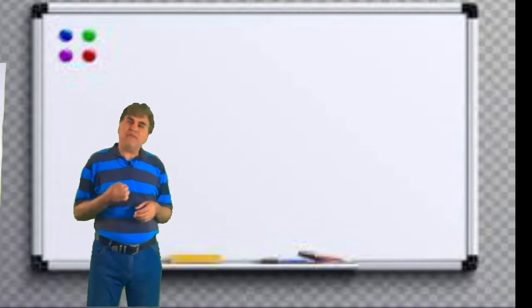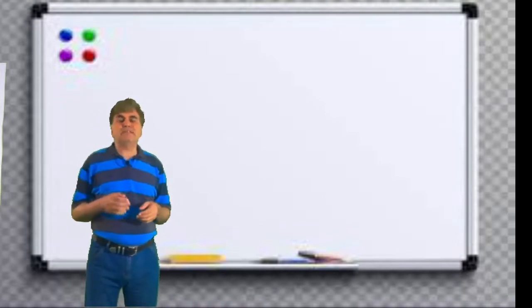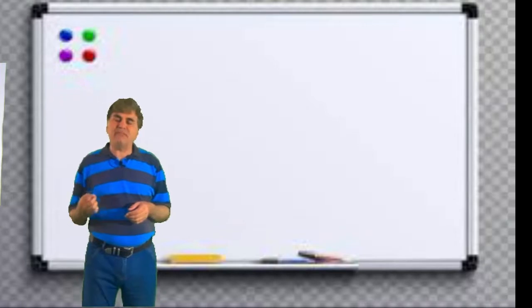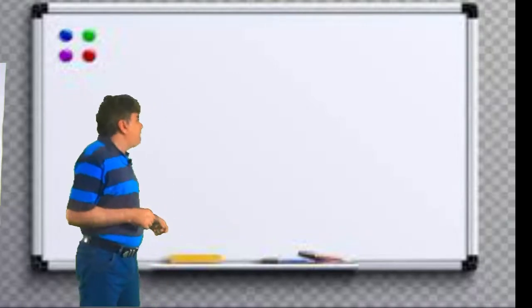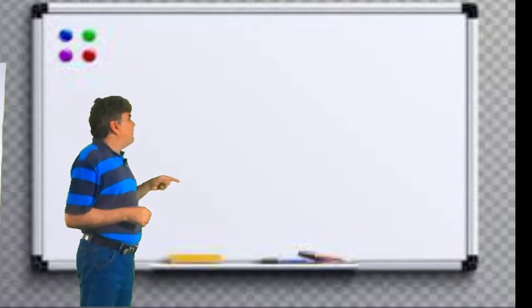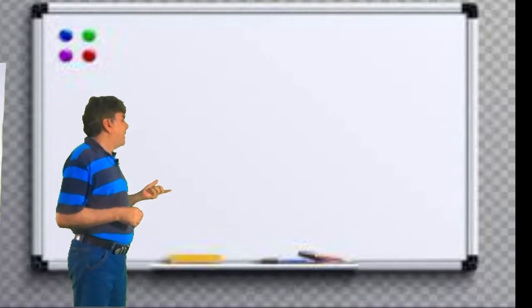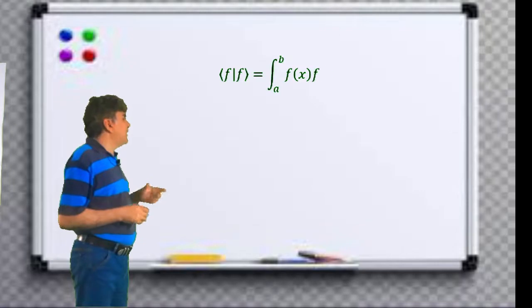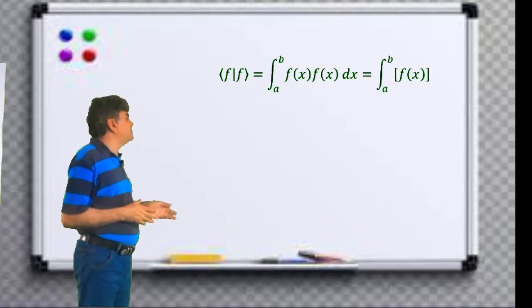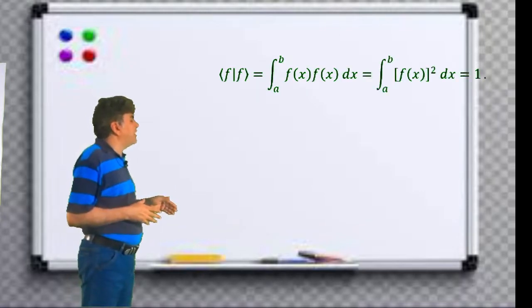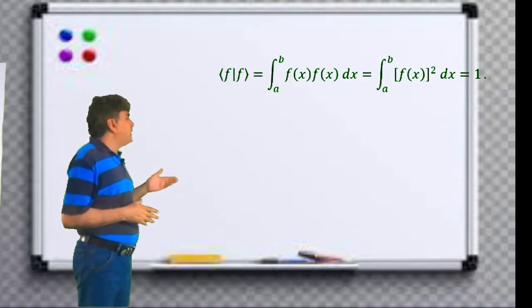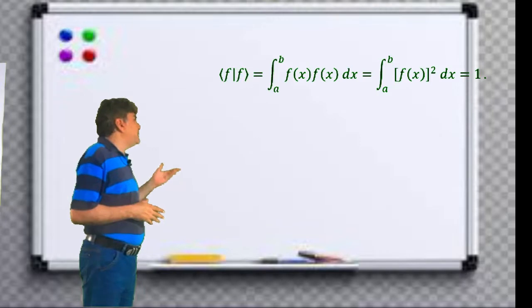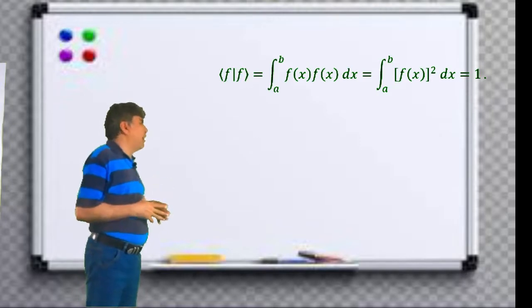Moreover, the function f of x is said to be normalized if the inner product of f of x with itself equals 1. That is, if the bra of f times the ket of f equals the integral from a to b of f of x times f of x dx, which equals the integral from a to b of f of x squared dx, equals 1.